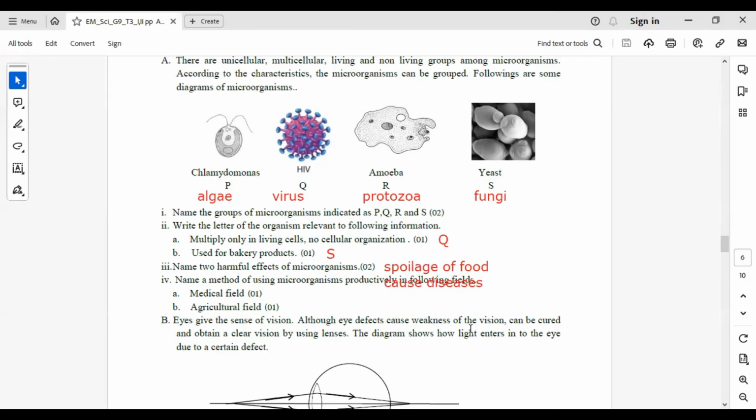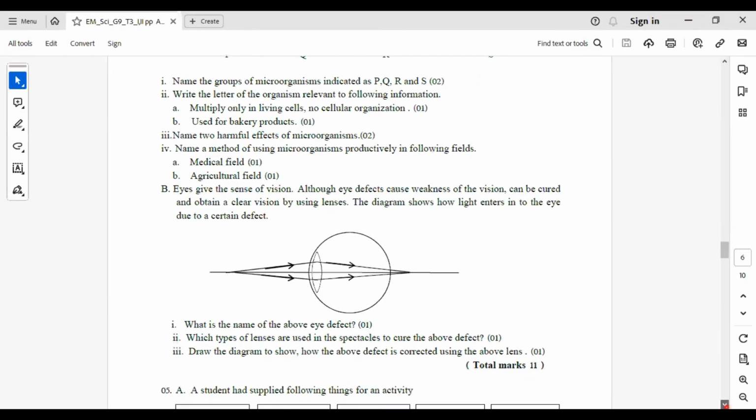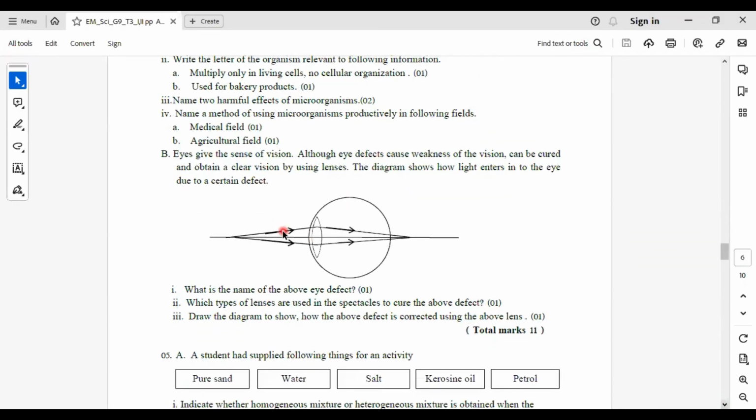Next question. Name a method of using microorganisms productively in the following fields. In the medical field, we can write production of antibiotics. And in the agricultural field, you can write using gene technology.